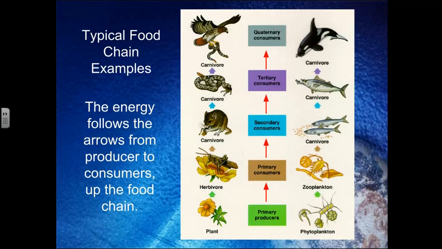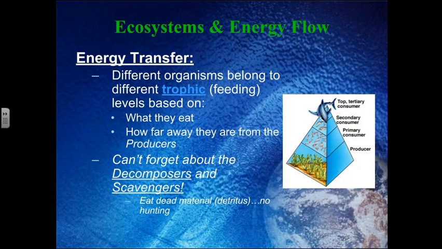So here's a food chain example. I would copy at least one example of a food chain into your notes so that you have a good piece. So you can pause right here and do that. You want to notice that the energy is going to follow the arrows from the producer to the primary consumers, to the secondary consumers, to the tertiary consumers, to the quaternary consumers. So it's very important the direction that that arrow is pointing from the producers up through the levels. And you can see there where we have our herbivores labeled and our carnivores labeled. That's an important thing to be thinking about.